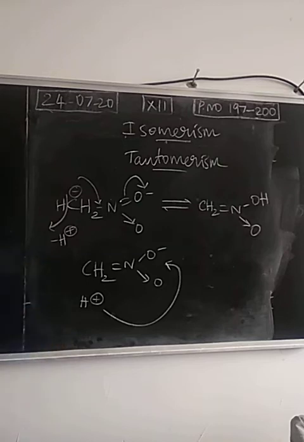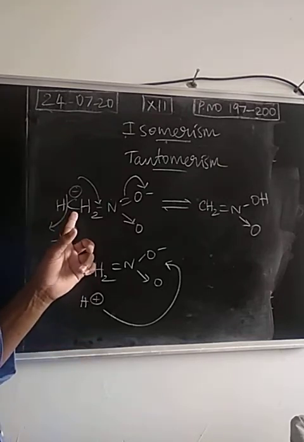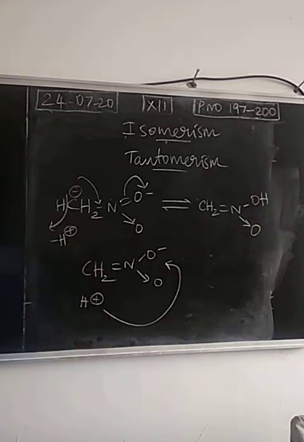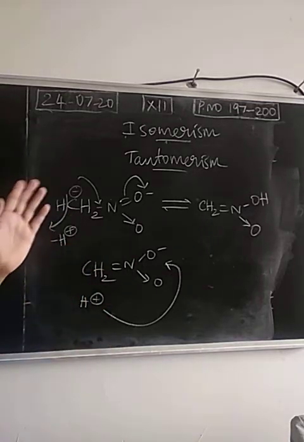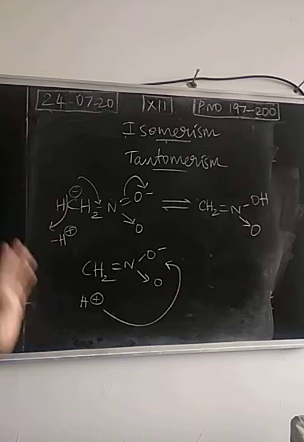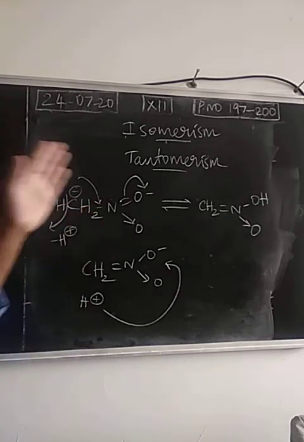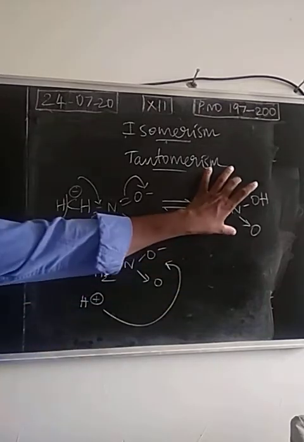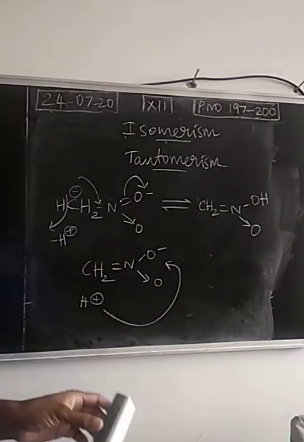So we have taken nitromethane. This is the alpha carbon. The hydrogen is acidic hydrogen. Generally, the hydrogen can leave as H plus. Due to the electronegativity difference, there is a shifting of the pi electron. We have obtained this one. So this is called the nitro form.